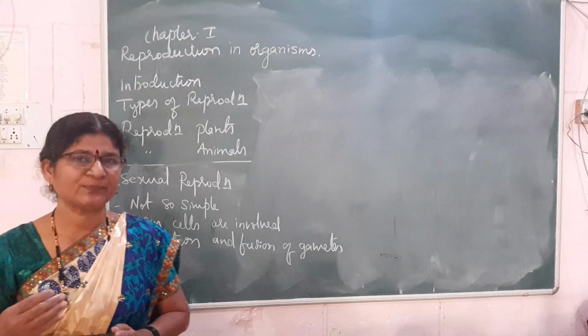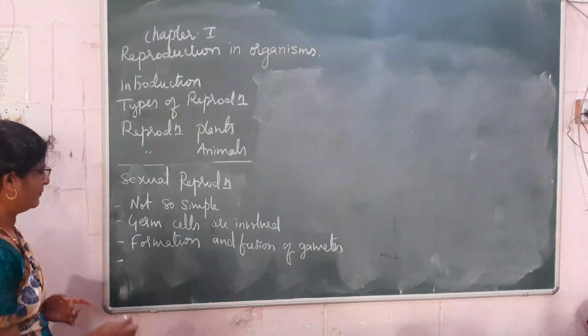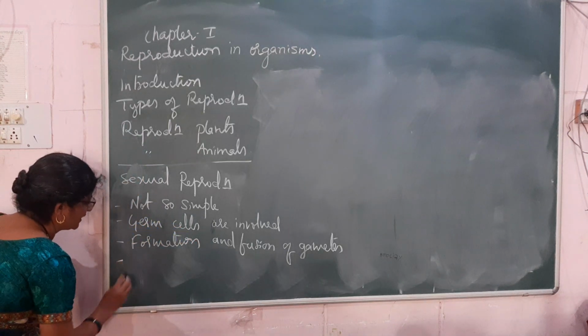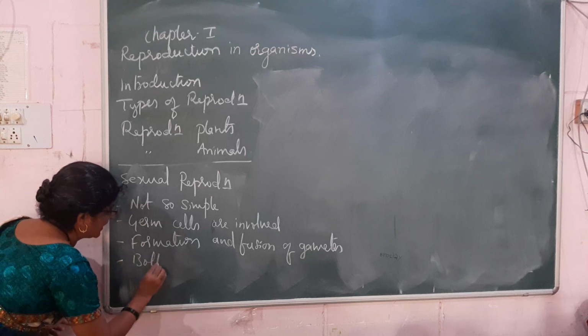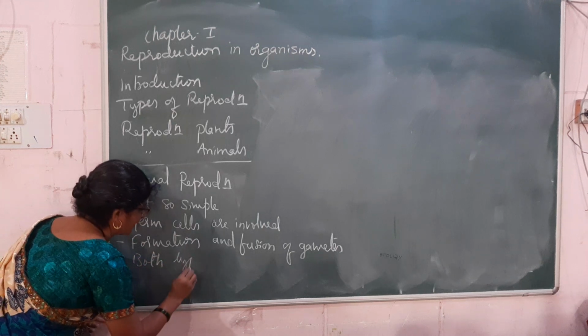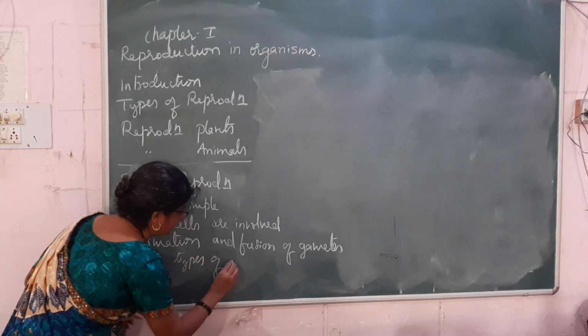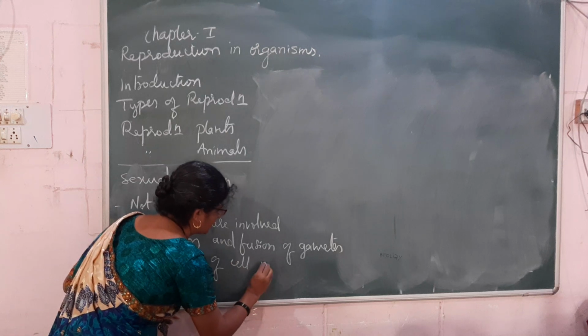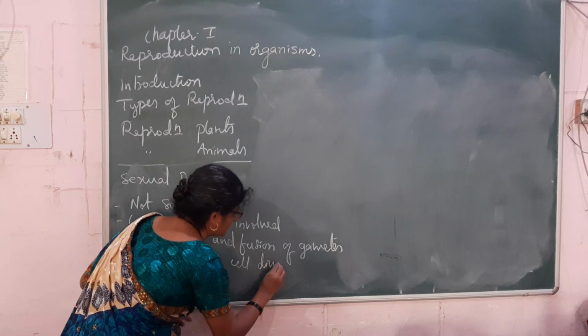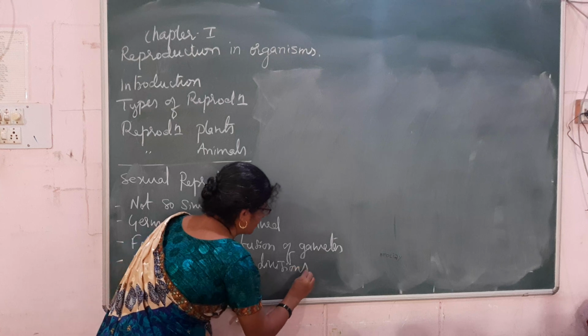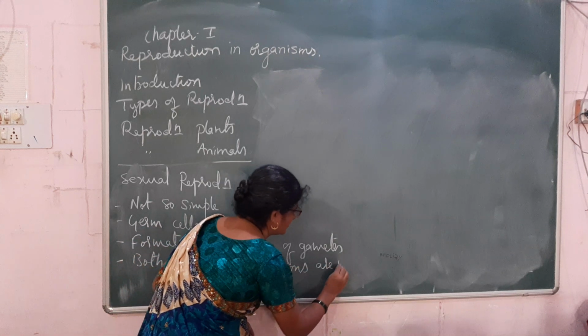So here we will see both types of cell division, mitotic and meiotic cell division. Both types of cell divisions are involved.